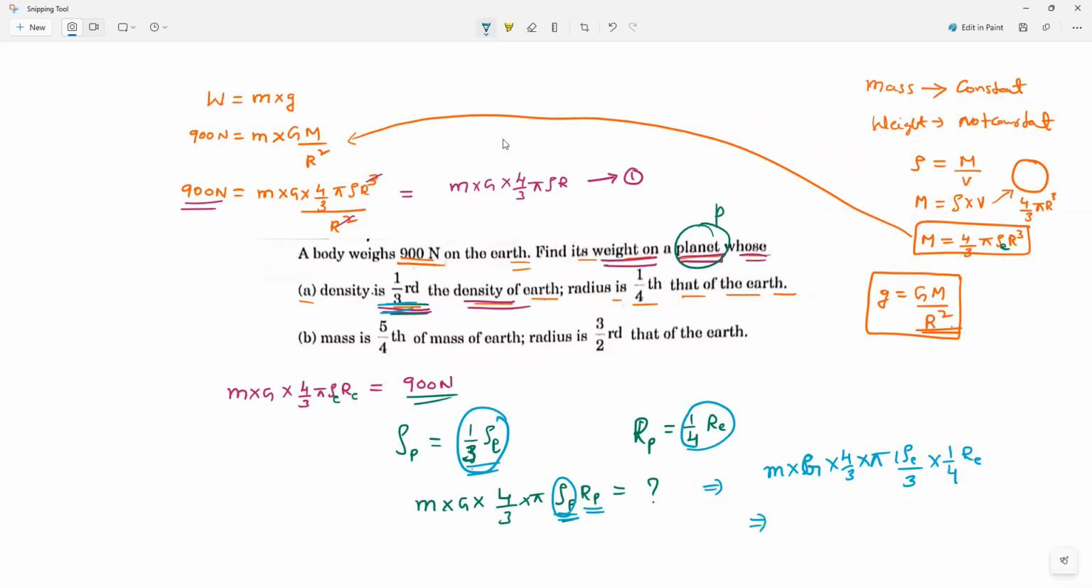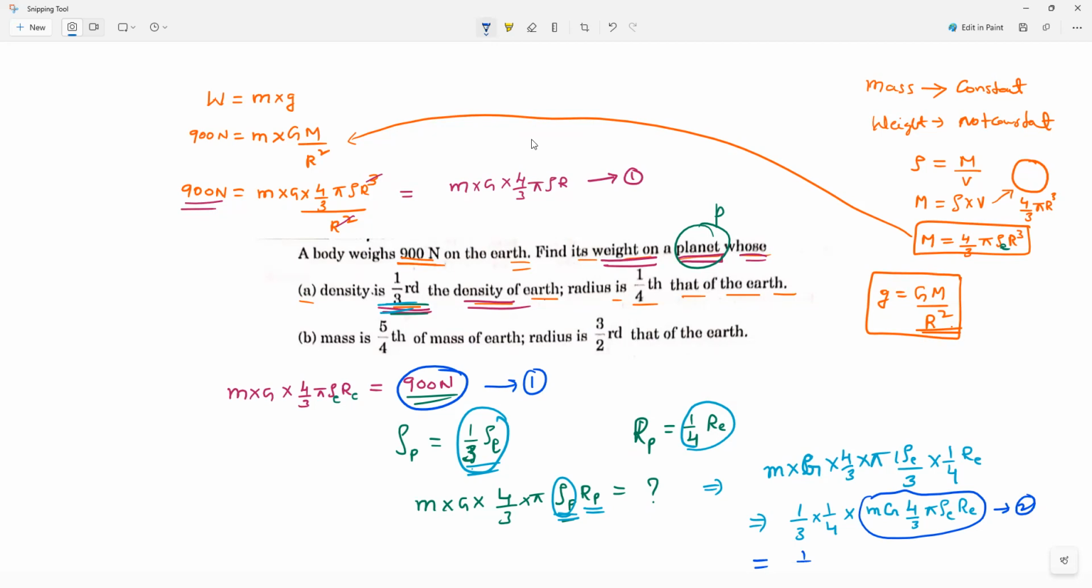Now you can see, I will put this 1 by 3 and 1 by 4 separately. 1 by 3 into 1 by 4 into the remaining terms. Tell me what is there in the remaining terms? Mass M into capital G into 4 by 3 into pi into density of Earth into radius of Earth. This entire thing is equal to something. Let me take this as equation 1. It is 900 newtons.